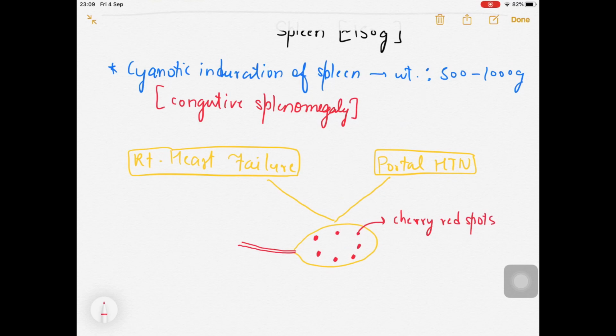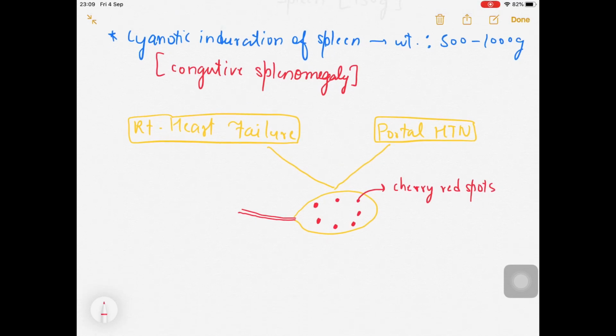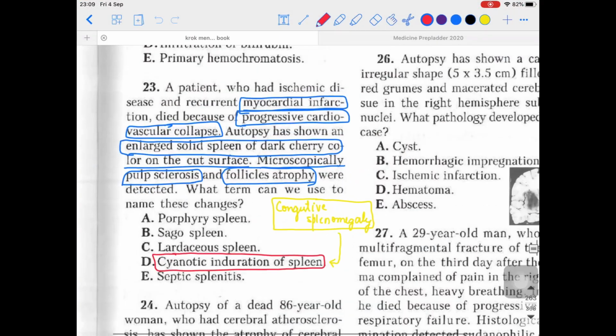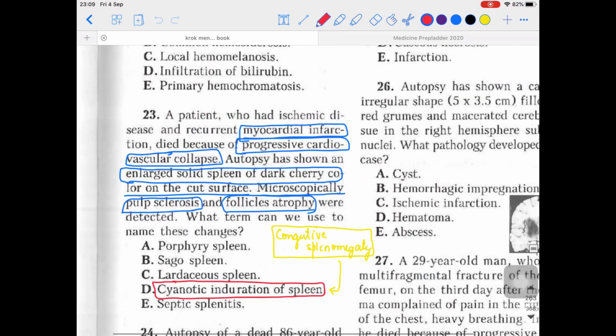Cherry red spots you will be studying in ophthalmology also, for example in the CRO, right? But that's a different thing. So cherry red spots can be seen over here. Fine. So what are the examples you need to remember? First one is right heart failure, second one is portal hypertension. In our case, they were talking about the MI and there was a progressive cardiovascular collapse. Due to that, this situation happened.